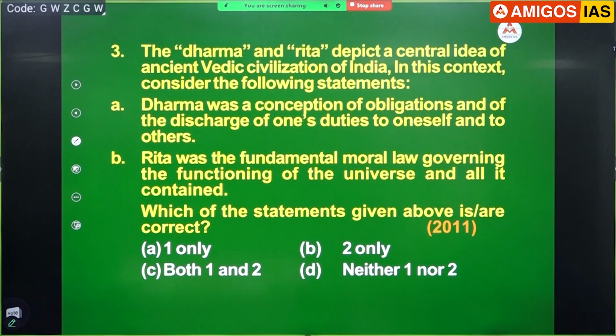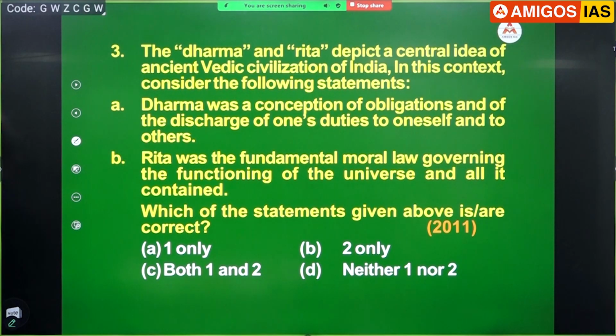According to that Vedic culture, actually, you should not call it civilization, but still they are using that word. They are giving you two terms, dharma and rita. Did I use this in your class? Do you have it in your handout? First, let us see this. Rita was the fundamental moral law governing the functioning of the universe and all it contained.